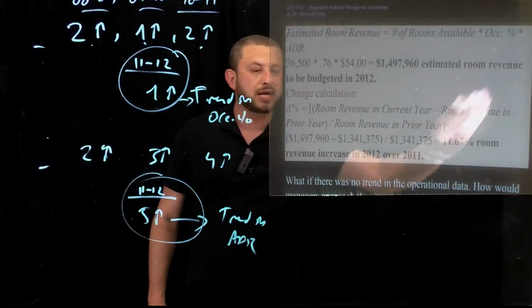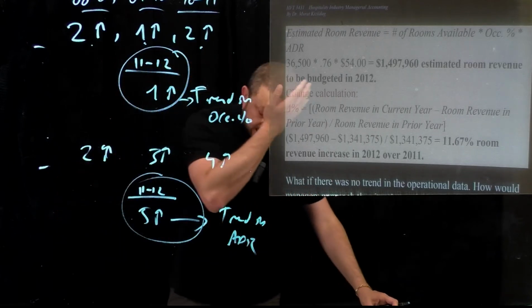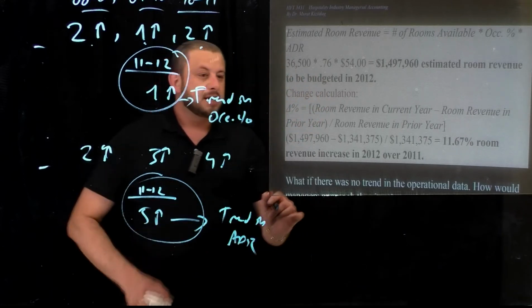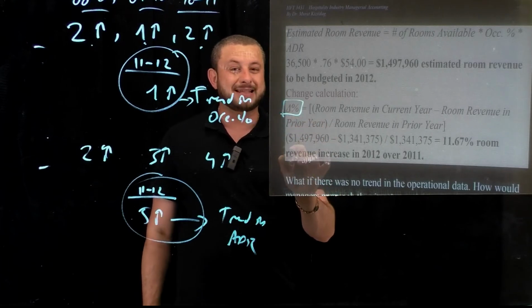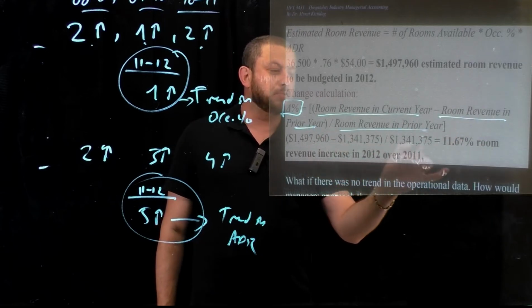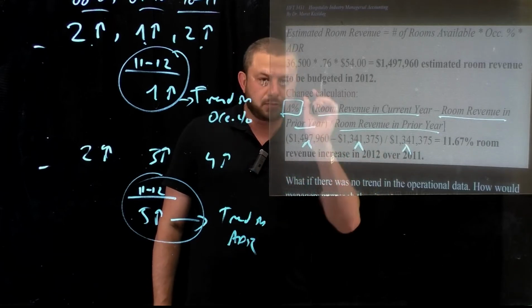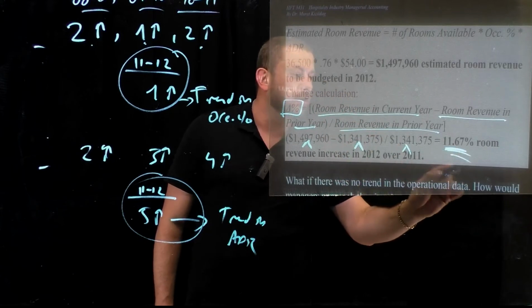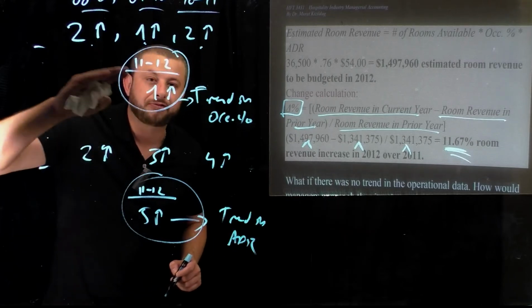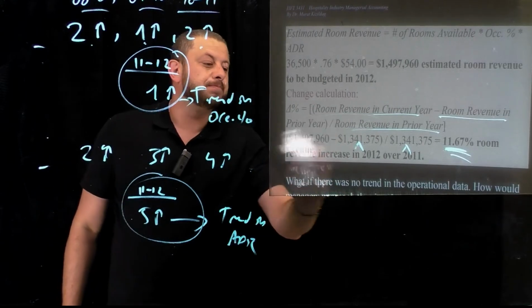Guys, the next question was the change, and of course, if you would like to analyze any change in any variable, we have to get the current variable minus the previous variable and over the previous variable. So in this case, the room revenue change percentage is equal to room revenue in current year minus room revenue in prior year over room revenue in prior year. This is the room revenue for 2012 budgeted. This is the room revenue for 2011. This is the same room revenue for 2011. When I do the math, guys, room revenues will be increased by 11.67% because of the trends that we follow. Because past data shows us a specific trend here, okay?